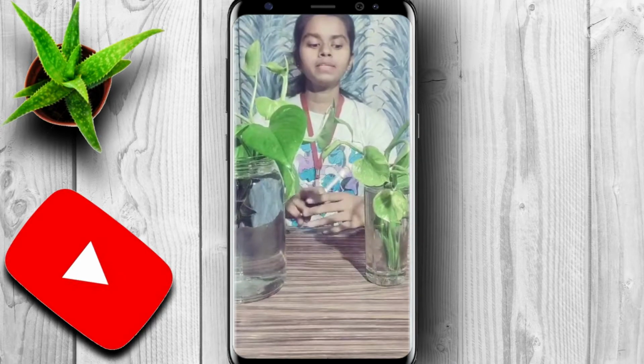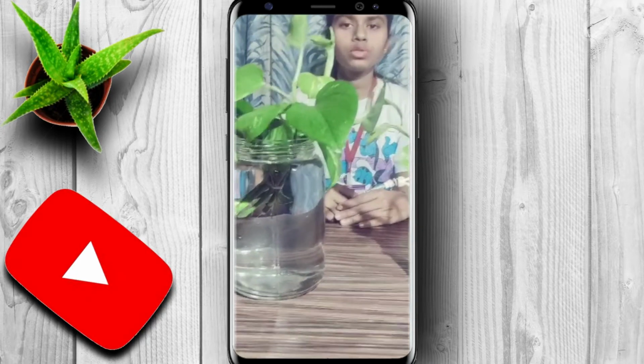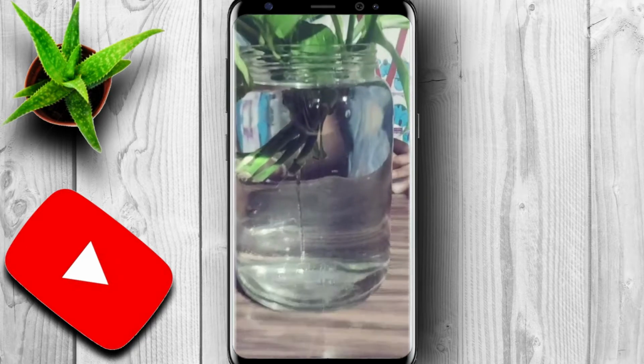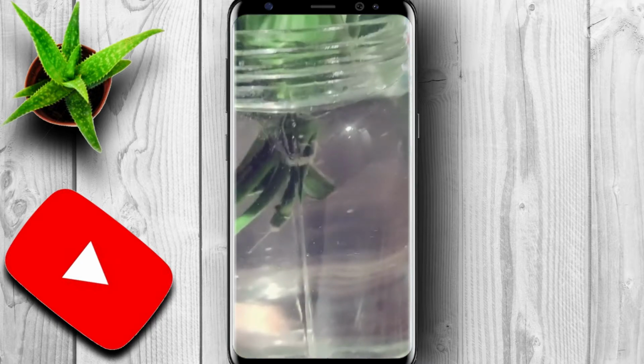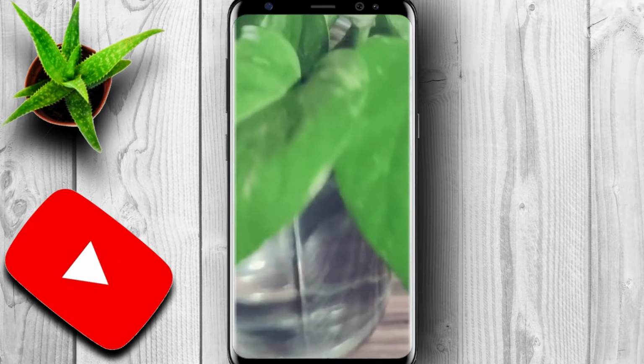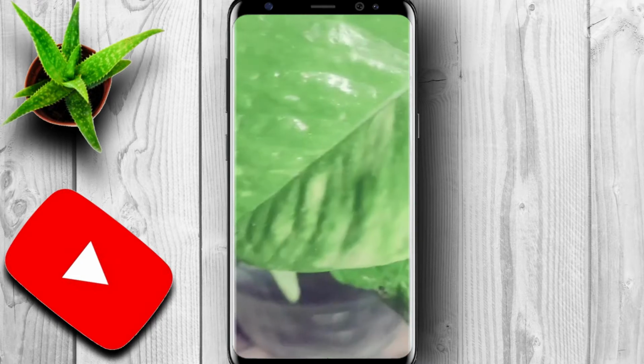Today I want to share some important information about a popular houseplant, the money plant. Its scientific name is Epipremnum aureum and it belongs to family Araceae. This houseplant grows mostly indoors in water. Money plant is propagated from cuttings and grows easily from stem cutting in a water pot or soil.